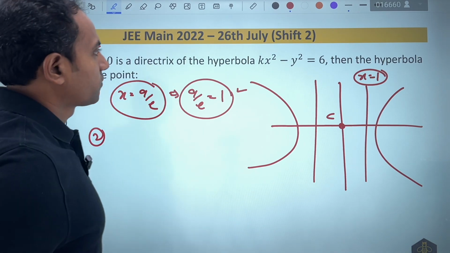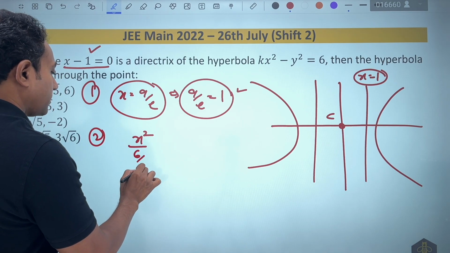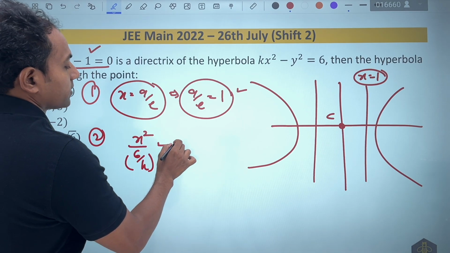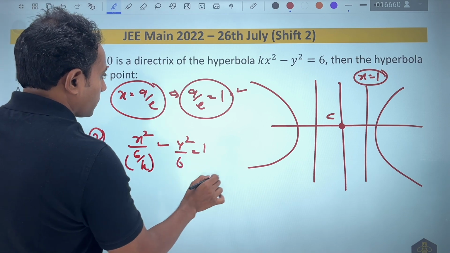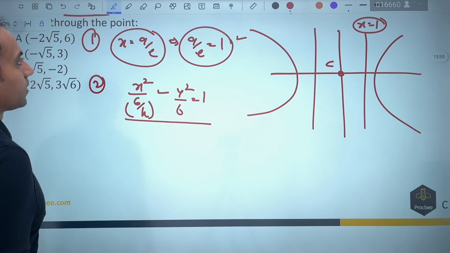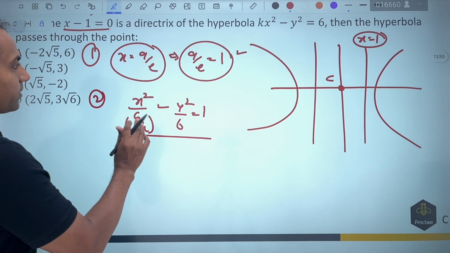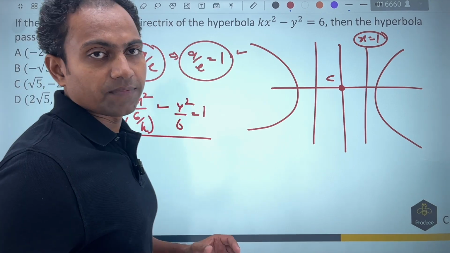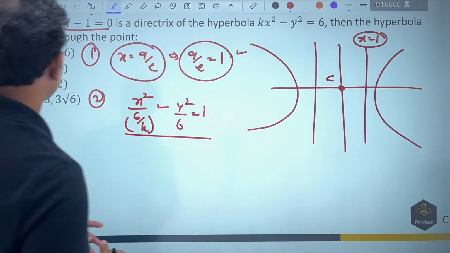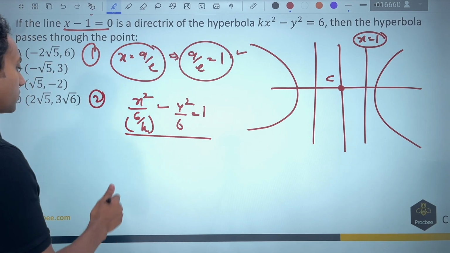Now if I move towards the equation and if I divide this, it becomes x square by 6 by k minus y square by 6 is equal to 1. So fundamentally what we want to find here is the value of k. If I get the value of k, I will be able to figure out the equation. If I figure out the equation, I can substitute the point and get the answer. This is what is going to happen.